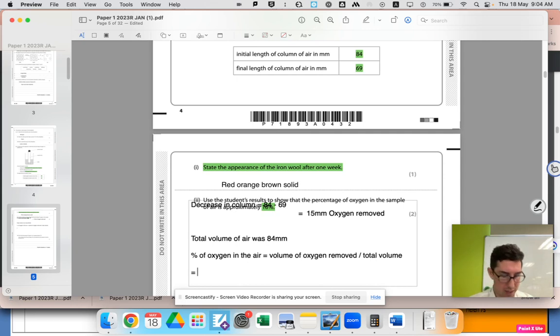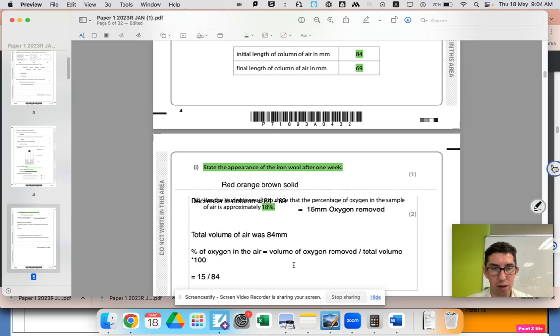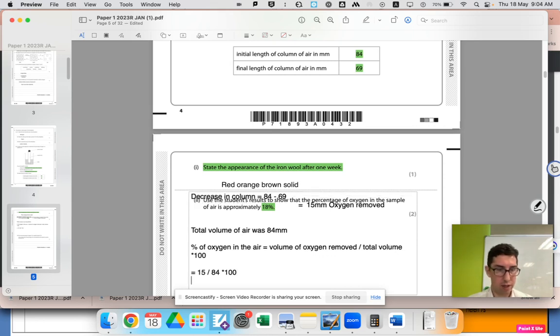So it's going to be 15 divided by 84. And I forgot, we want it as a percentage, and that will come out as a decimal, so we need to times it by 100. Okay, so let's plug that into our calculator.